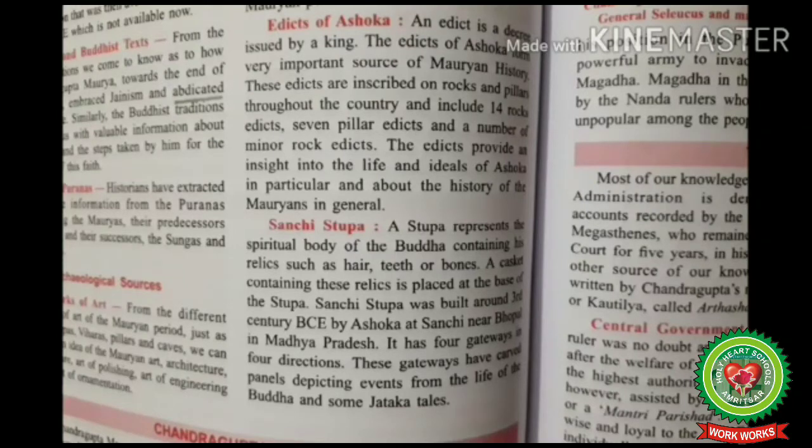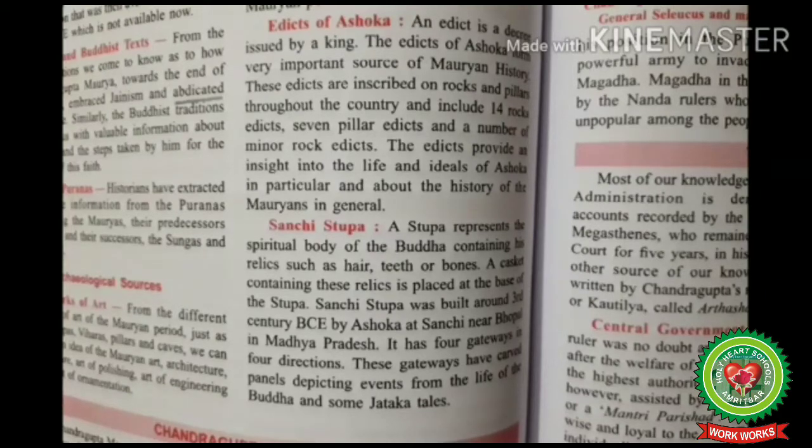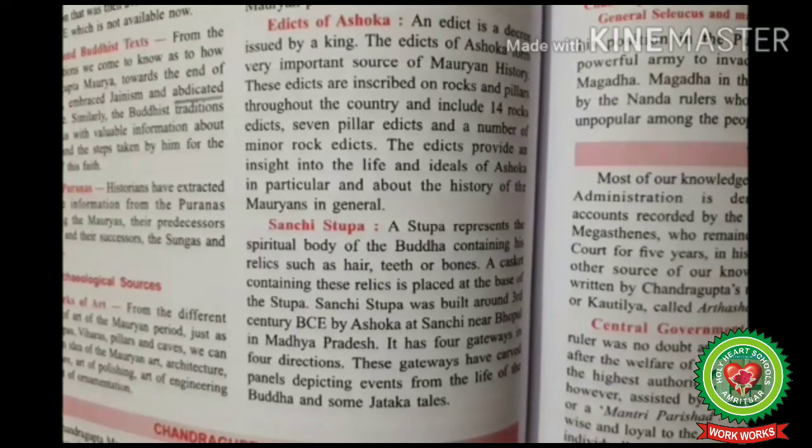The Buddhist stupa has special significance. It represents the spiritual body of Buddha containing his relics such as hair, teeth or bones. The foundation of Sanchi Stupa was laid by Ashoka at Sanchi, about 45 kilometers from Bhopal in Madhya Pradesh. Moreover, there are 4 gateways in 4 directions. They have carved panels depicting events from the life of Buddha and some tales from the Jataka stories. Moreover, the pillars are surmounted by capitals which contain sculptures of lions.